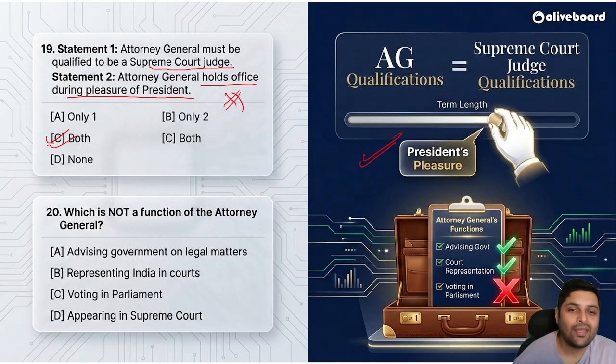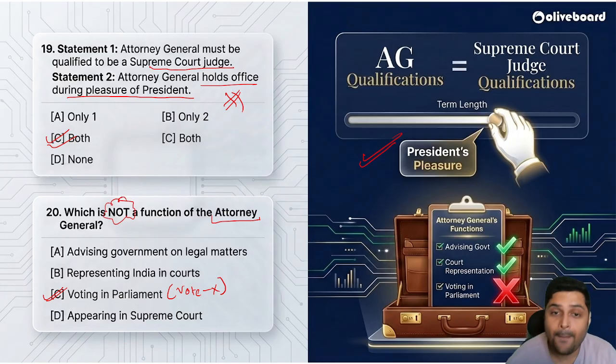Okay. Coming to the last question for today, which is not a function of the Attorney General? What is that? What do you think? Correct? Can he vote in Parliament? Just now we saw he cannot vote in Parliament. He can speak and participate in the proceedings, but he cannot vote in the Parliament.